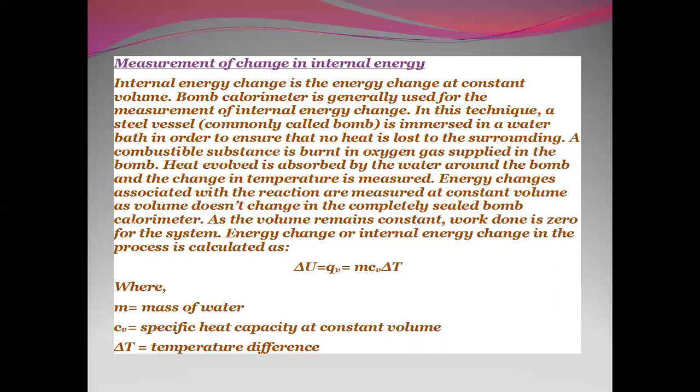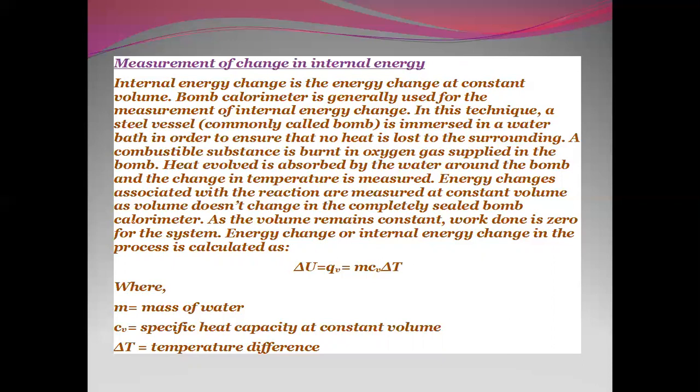So, in general, enthalpy is called the heat content of a system at constant pressure, and internal energy is called the heat content of a system at constant volume.